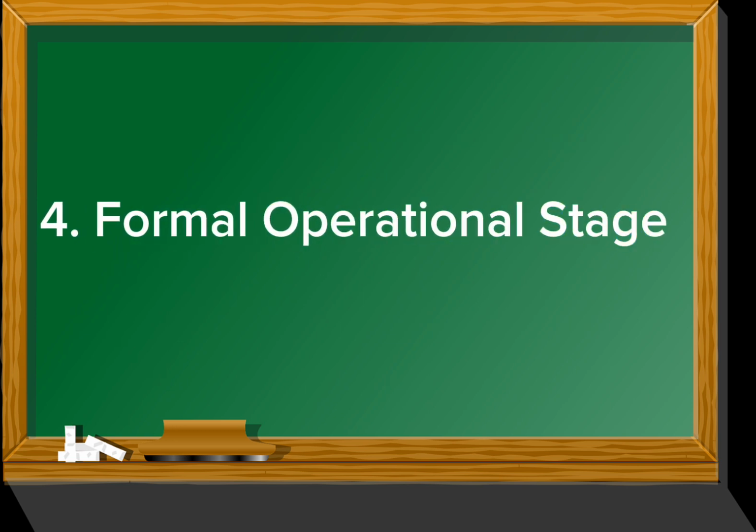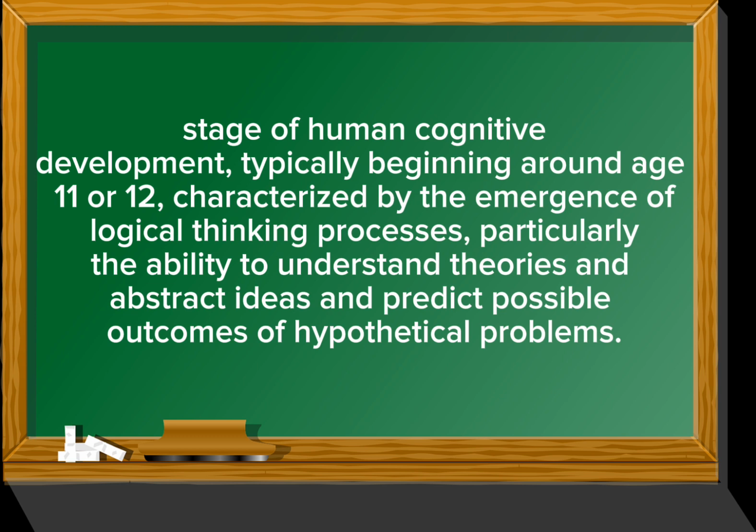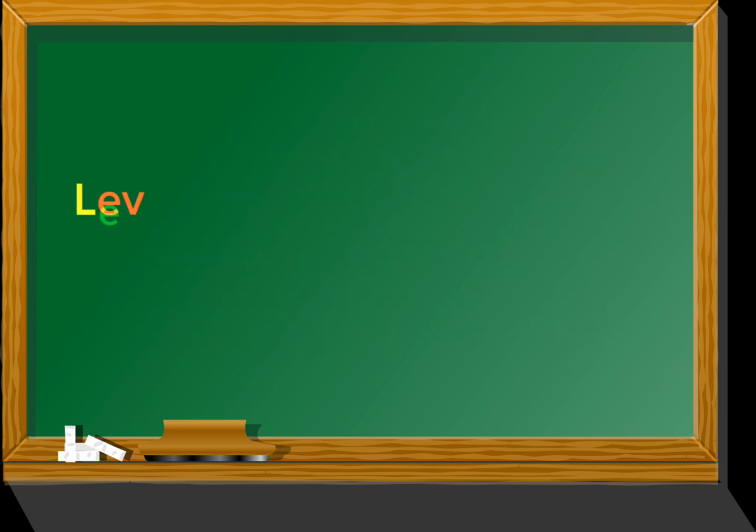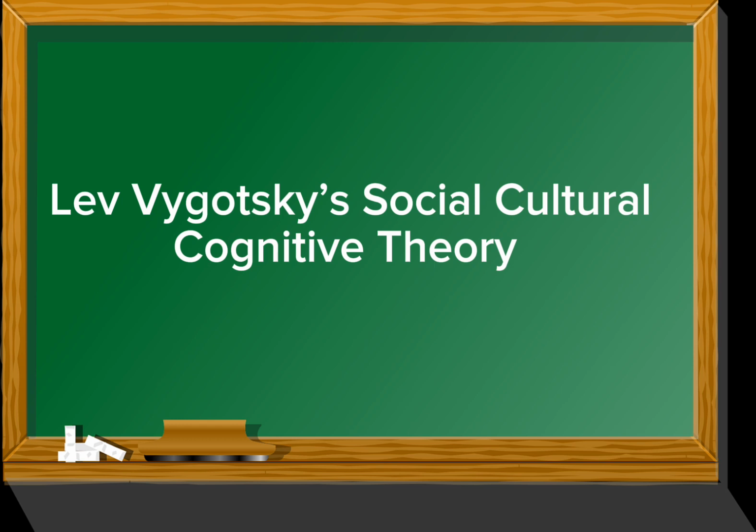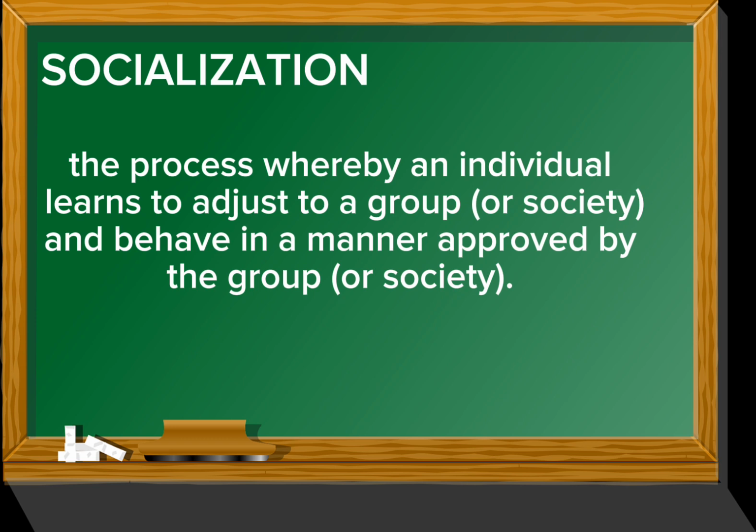Number 4 is the formal operational stage. This stage of human cognitive development typically begins around age 11 or 12, characterized by the emergence of logical thinking processes, particularly the ability to understand theories and abstract ideas and predict possible outcomes of hypothetical problems. Next is Vygotsky's sociocultural cognitive theory. Number 1 is socialization. The process whereby an individual learns to adjust to a group or society and behave in a manner approved by the group or society.